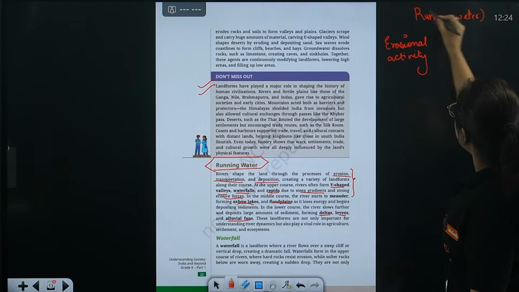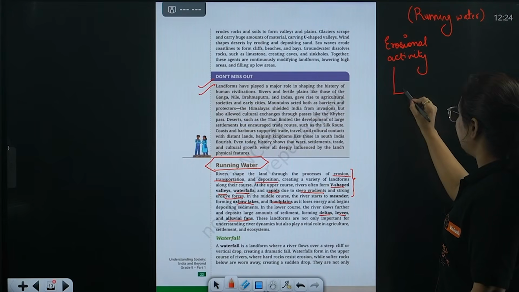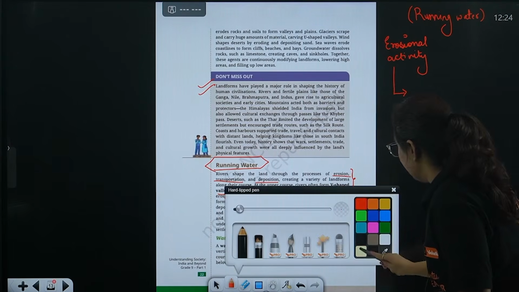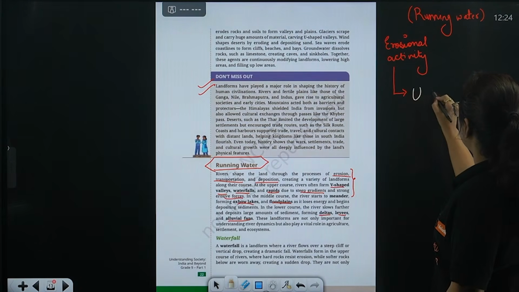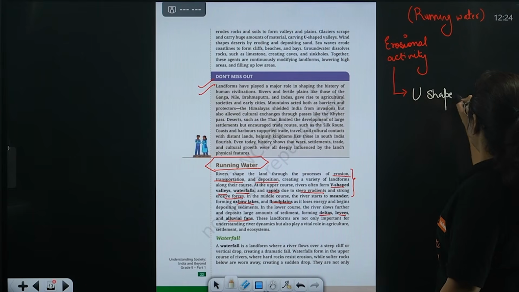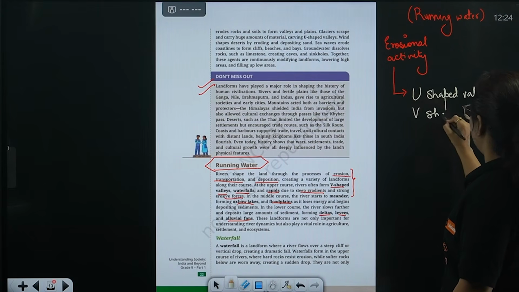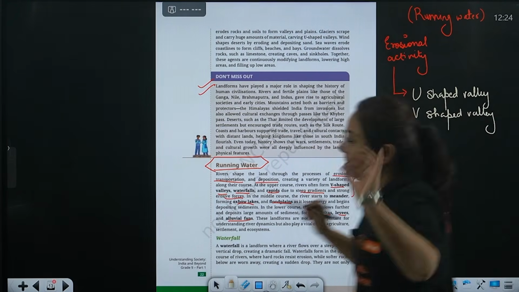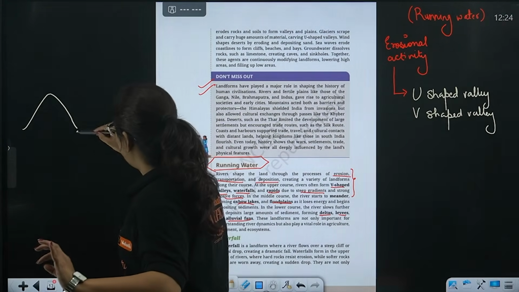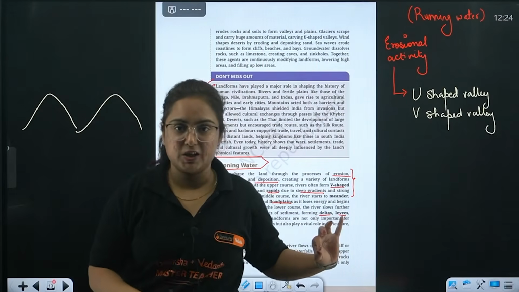When this running water causes erosion, it leads to the formation of either a U-shaped valley or a V-shaped valley. Ma'am, what are those? Please explain. Yes, obviously.